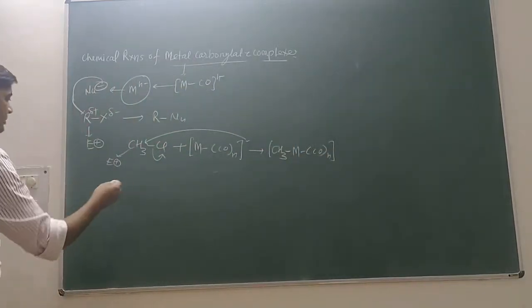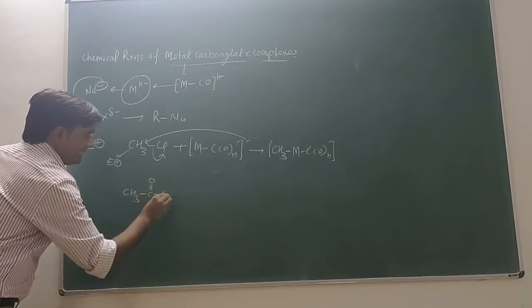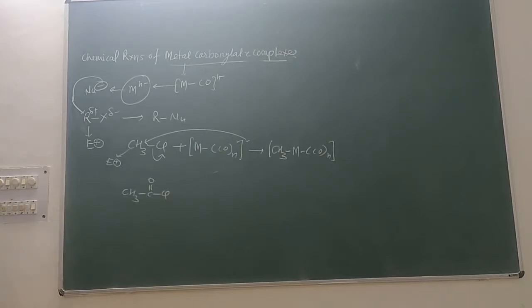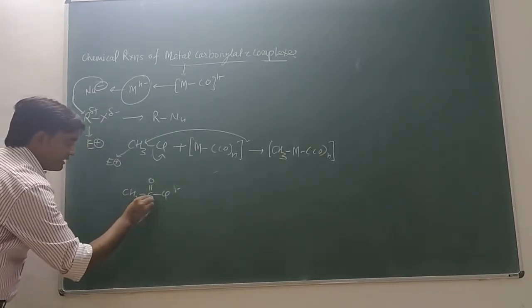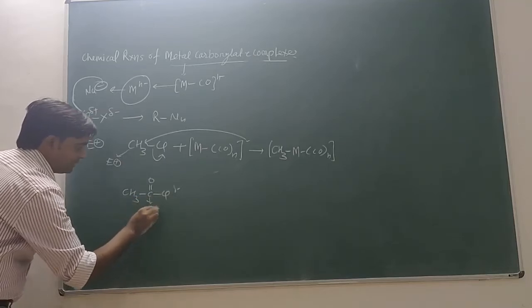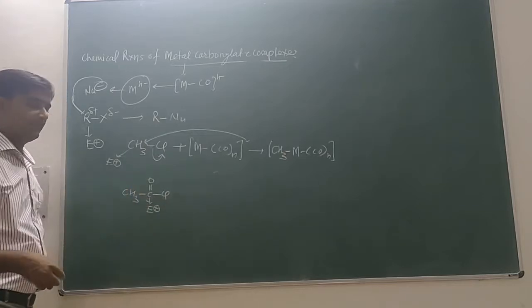If you have another example, like CH3C double bond O and Cl, this is another species, and we know very well that the oxygen has partial negative character and this carbon has electrophilic character because of the oxygen and halogen.